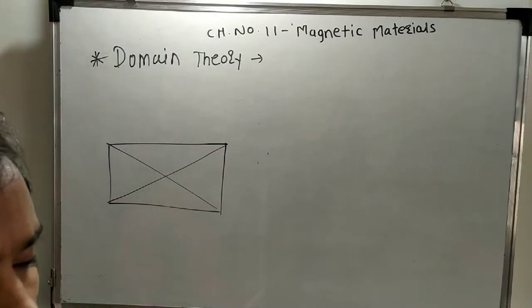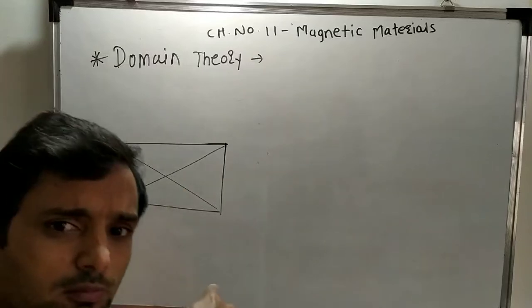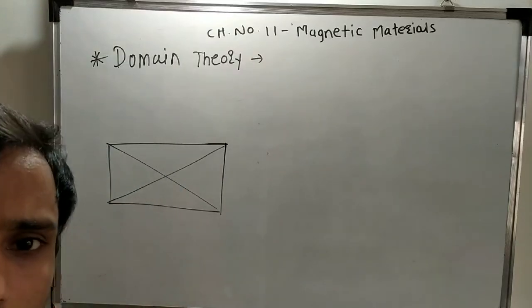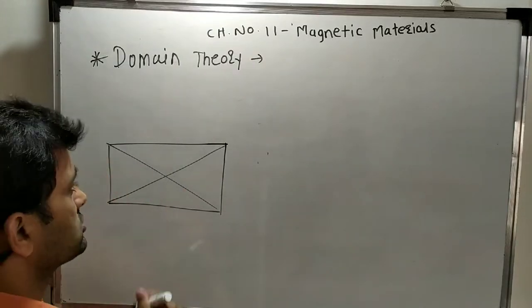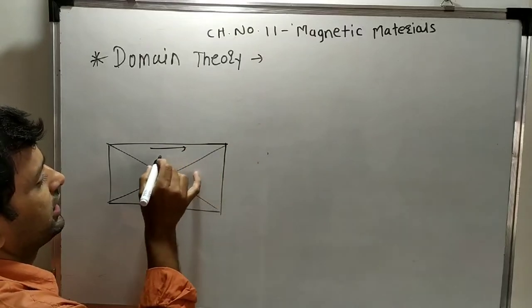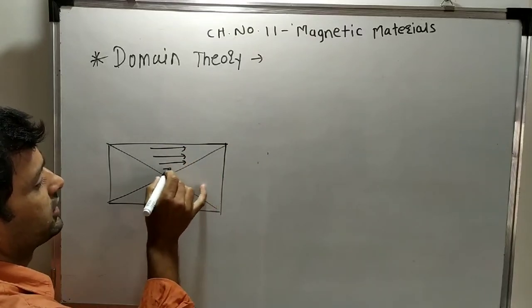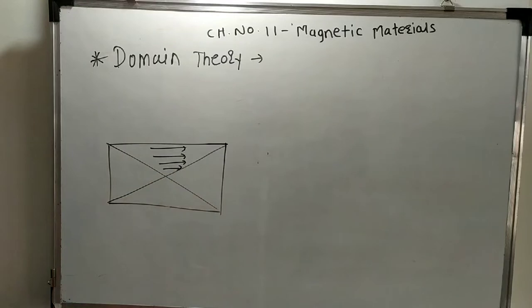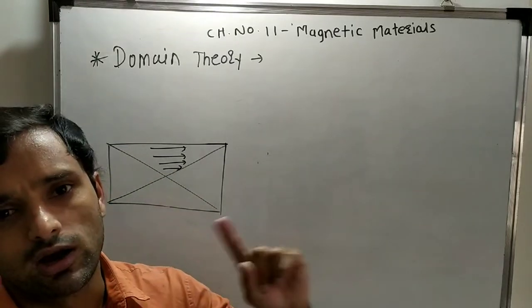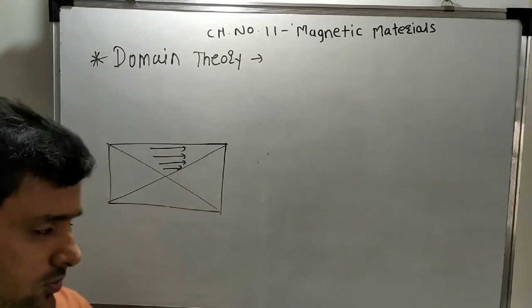In one domain there are a number of dipoles present. In one particular domain, if you look at the alignment of the dipoles, all the dipoles are aligned in one direction.